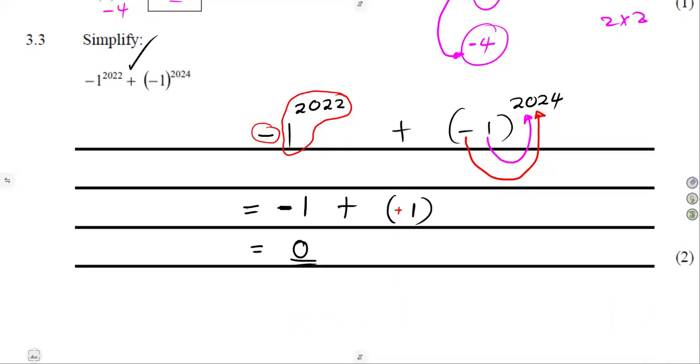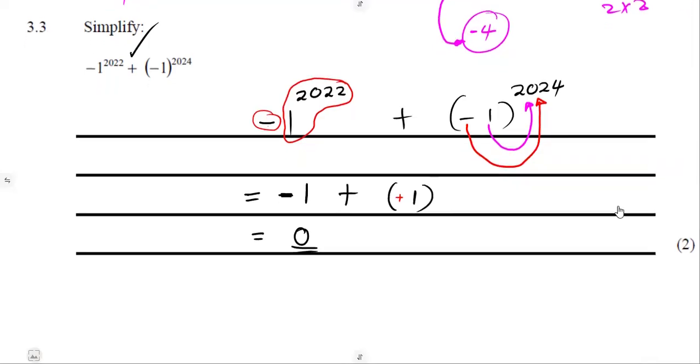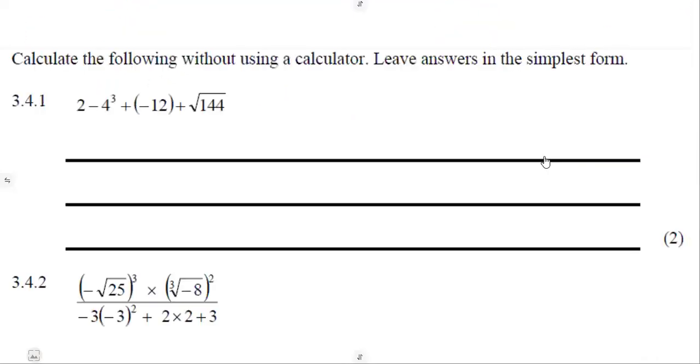We just needed to reinvestigate what is happening in terms of the given numbers. Calculate for this part, calculate the following without using a calculator. Leave answers in the simplest form.